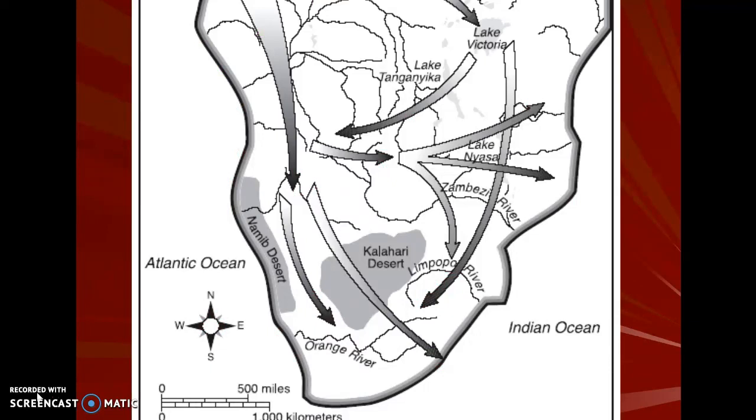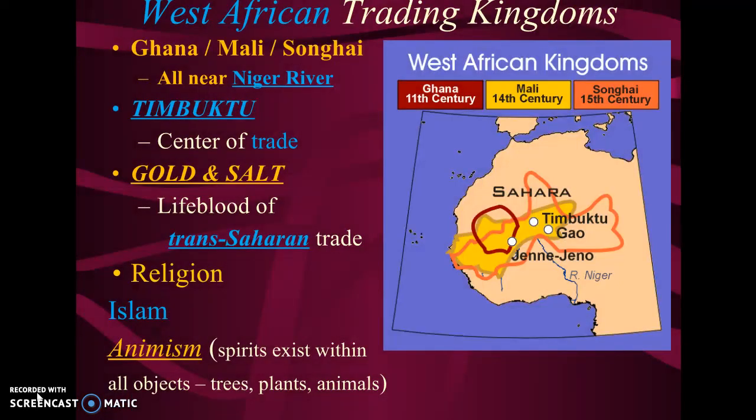Okay, these are some of the trade routes that are around Africa. We're going to start with West Africa first. We're going to talk about Timbuktu and what's traded in these 3 trading kingdoms. Go ahead and write on the top of your paper, Ghana, Mali, and Songhai. Circle that, and next to it, I want you to write, get my subway, or get Miss Creech subway.